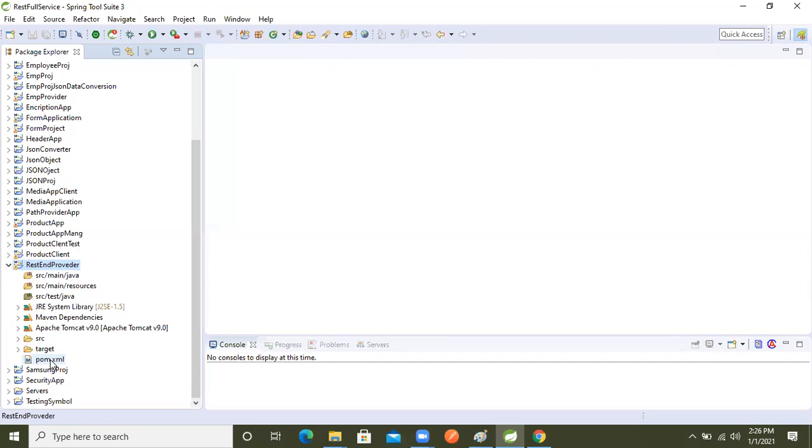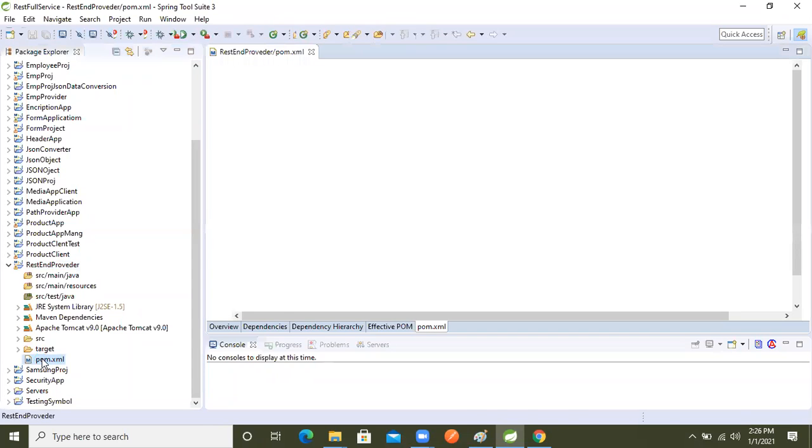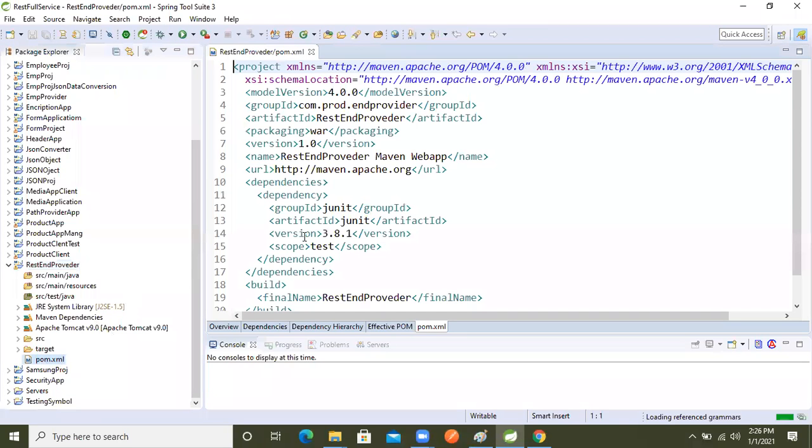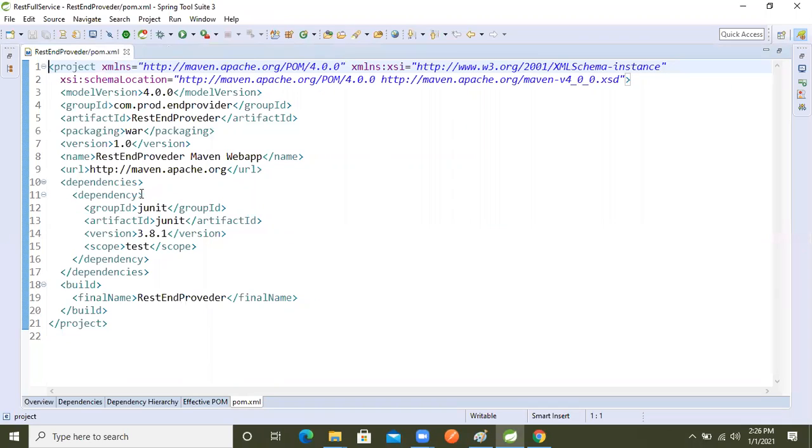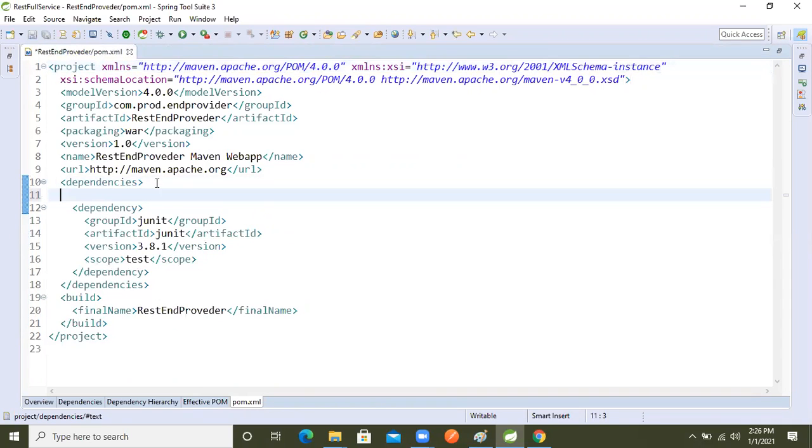If we want to work on RESTful, we need Jersey or the REST API, right? So I'm working with the Jersey implementation classes. We need to put that in the dependency. In the dependency tag, inside the dependency tag, what will we do now? We will go to the browser, right?